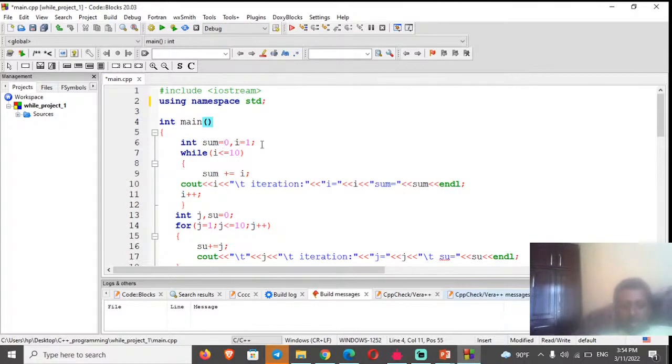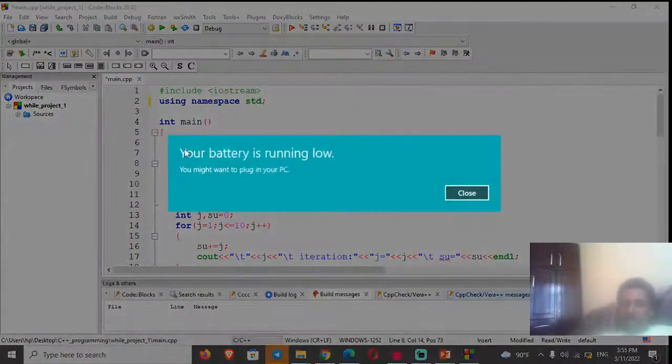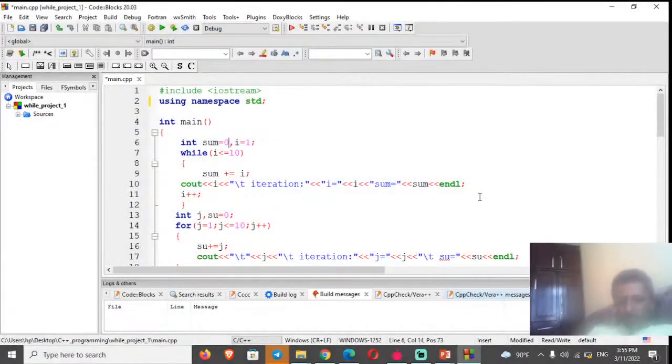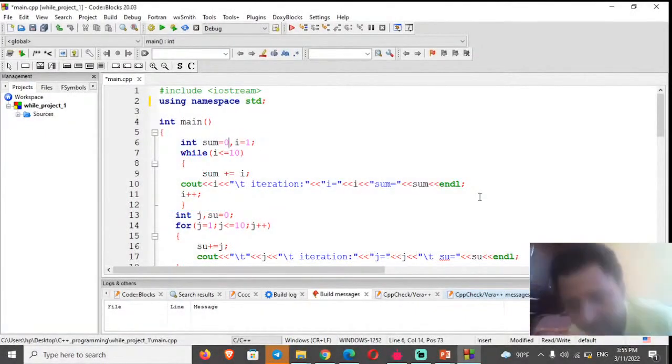Int sum equals 0, i equals 1. This is the declaration of variables. As we know, a variable is declared using characters or numbers or the underscore sign. So sum and i are the variables, and we assign the values 0 and 1.